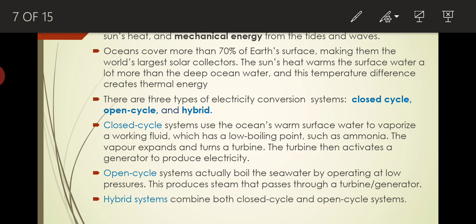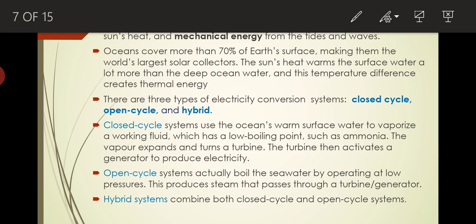In an open cycle, we have hot water available at the surface of the ocean. That high temperature water we will be pumping to a separate chamber. The peculiarity of that particular chamber is that it will be kept at a very low pressure, or what we call a vacuum chamber. To that vacuum chamber we are pumping this hot water.